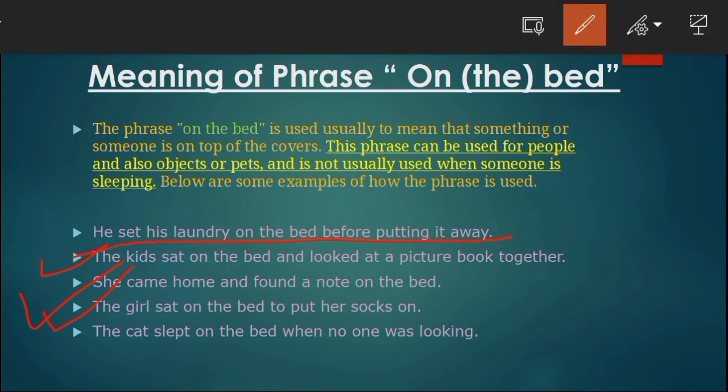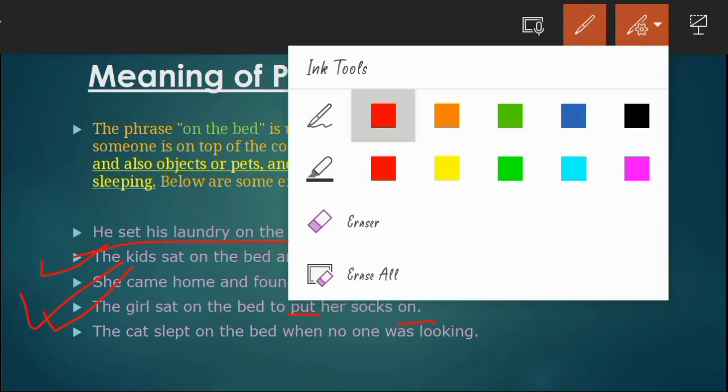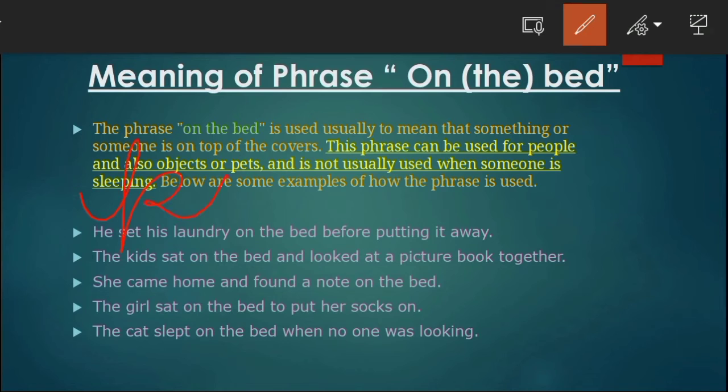Fourth one. The girl sat on the bed to put her socks on. Here, the girl sat on top of the bed to put her socks on. So here you can see "put on". Put on is a phrasal verb which means to wear something. It can be suits, it can be slippers, it can be your dresses.